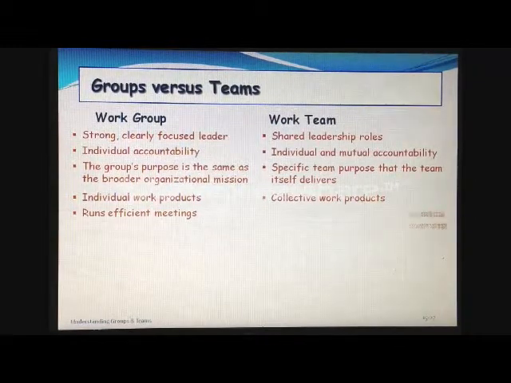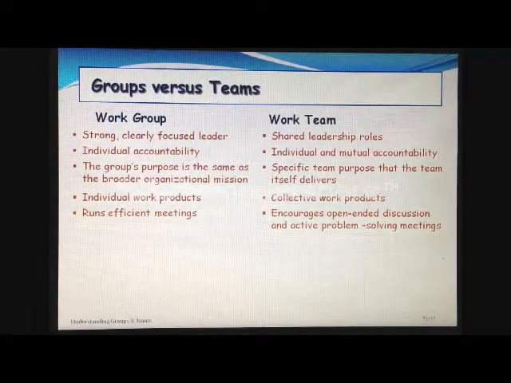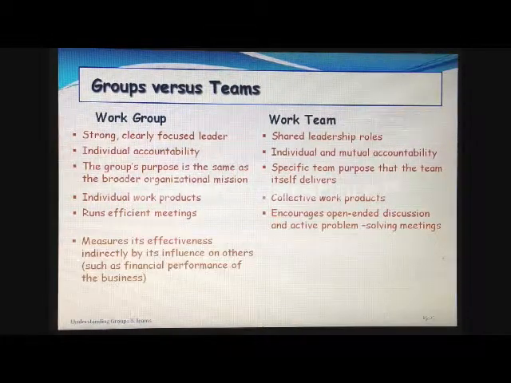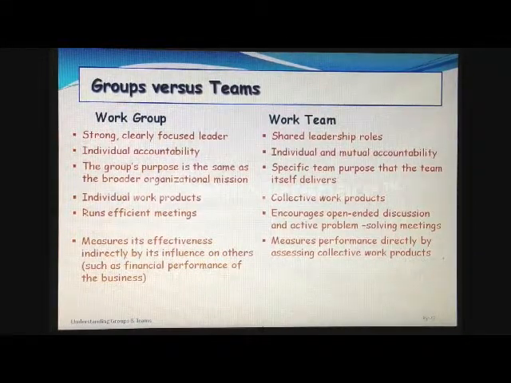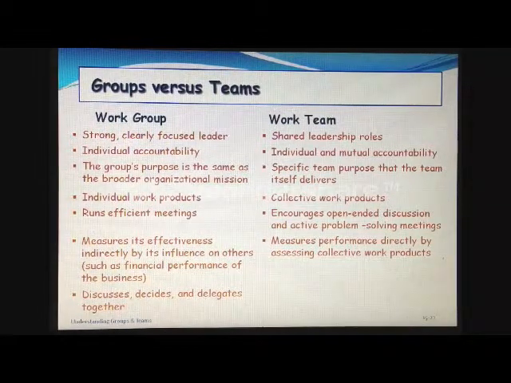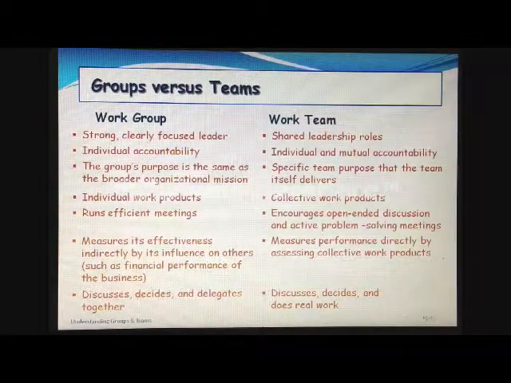Work group runs efficient meetings, while work team encourages open-ended discussion and active problem-solving meetings. Work group measures its effectiveness indirectly by its influence on others, such as financial performance of the business. Work team measures performance directly by assessing collective work products. In work group, work is decided upon by group leader and delegated to individual group members, while in work team, work is decided upon and done together.